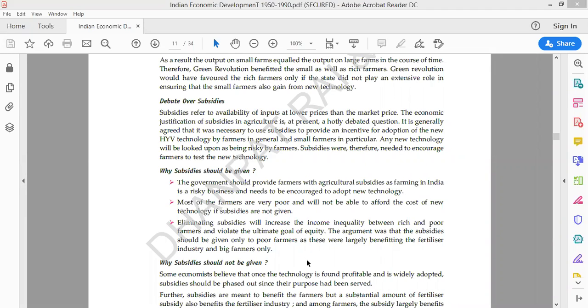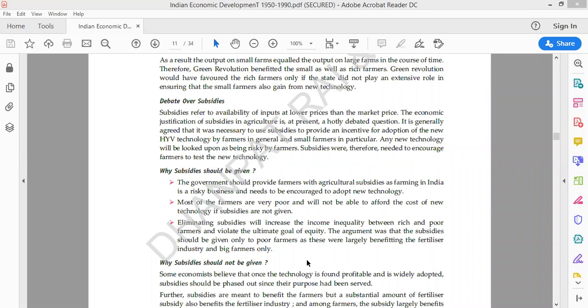If we talk about West Bengal, Bihar, Chhattisgarh, Jharkhand, what I see is that most of the farmers there are very poor, and they are not able to afford the cost of new technology if subsidies are not given. If the subsidized rate is not given to them, they would not be in a position at all to afford this technology.